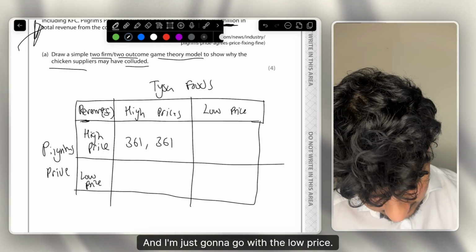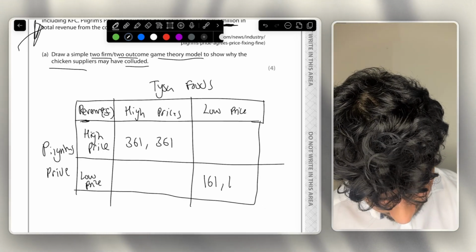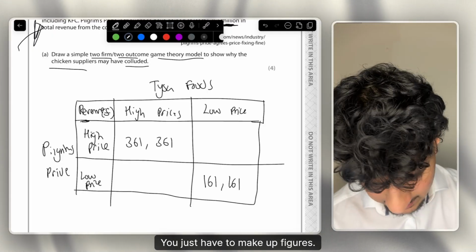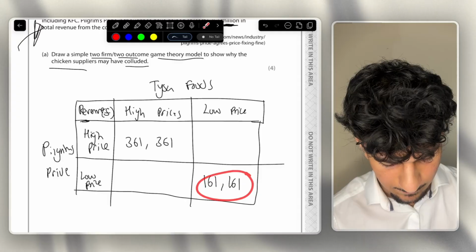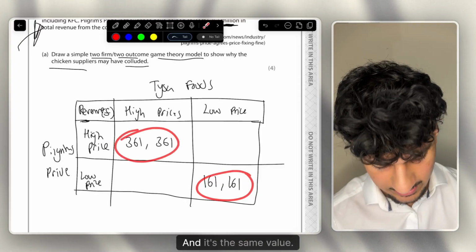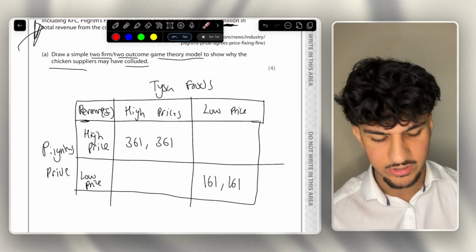And then I'm just going to go with the low price. Obviously this is the Nash equilibrium. For this question you just have to make up figures. As long as your low price is lower than your high price and it's the same value in both, that's all you need for the mark. Now let's fill in this box.